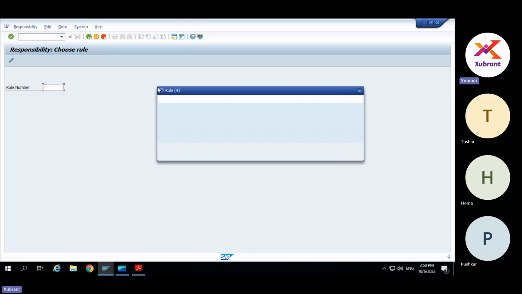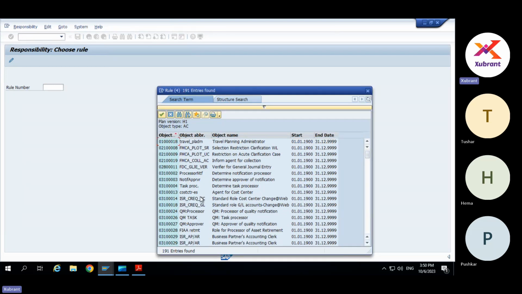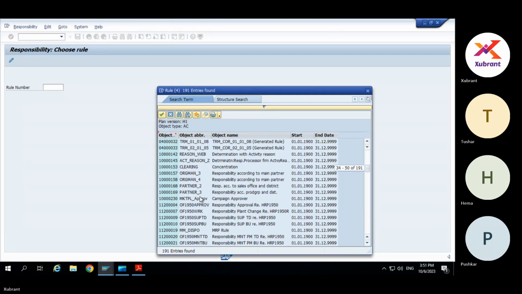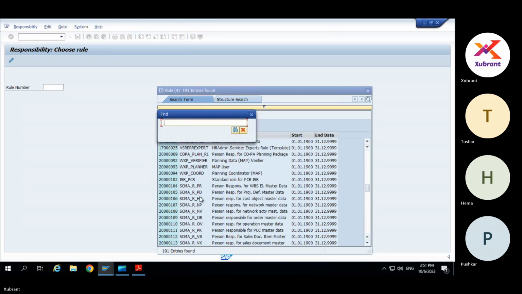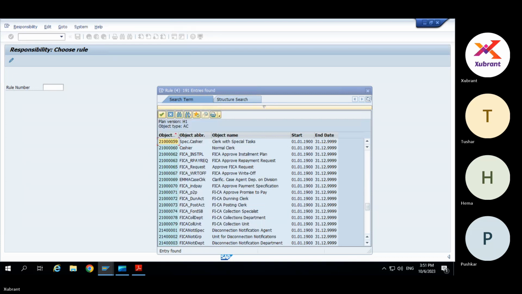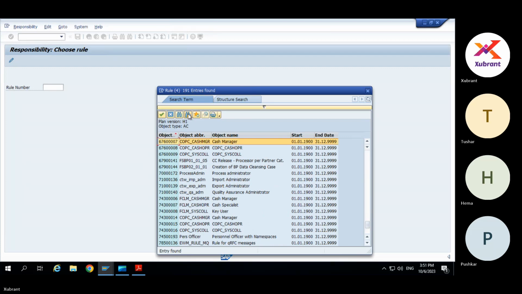So you have a standard way, that is FLCM. Yeah, this one.